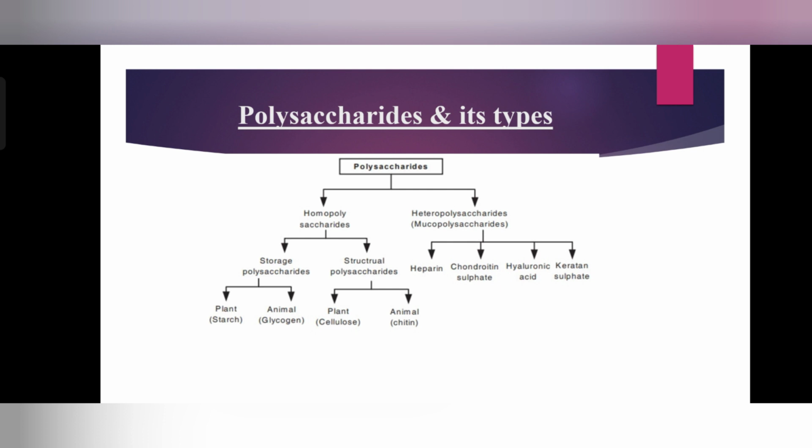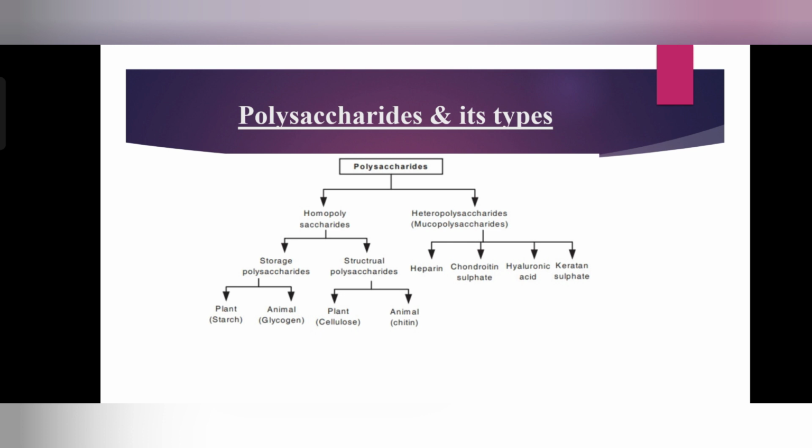So the iodine slips inside the helical structure, forming a deep blue color. And amylopectin, having a branched structure, reacts with iodine to give a reddish purple color. So amylopectin is highly branched, and it only binds a small amount of iodine and produces a reddish purple color.